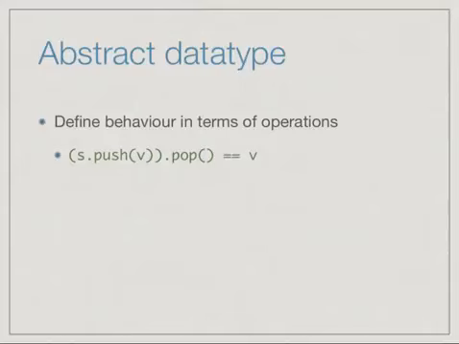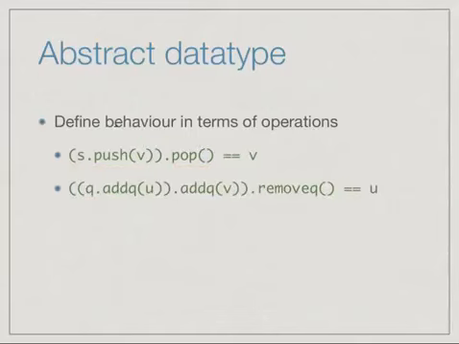So for instance, if we have a stack S and we push a value V, then the property of a stack guarantees that if we immediately apply pop, the value we get back is the last value pushed, and therefore we should get back V. In other words, if we first do s.push and then we do a pop, then the value that we pushed must be the value that we get back. So this is a way of abstractly defining the property of a stack and how push and pop interact without actually telling us anything about how the internal values are represented.